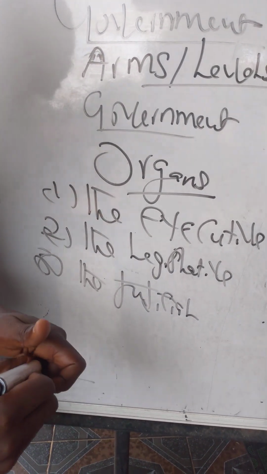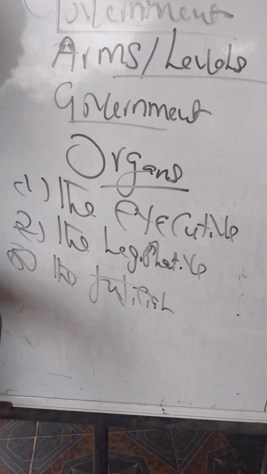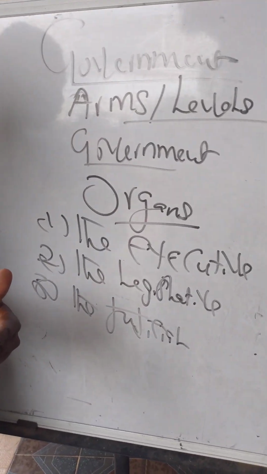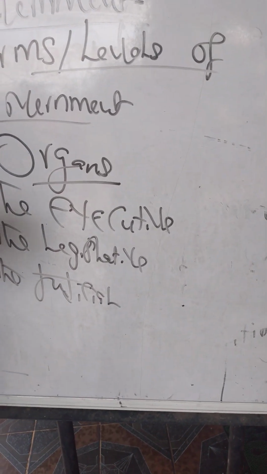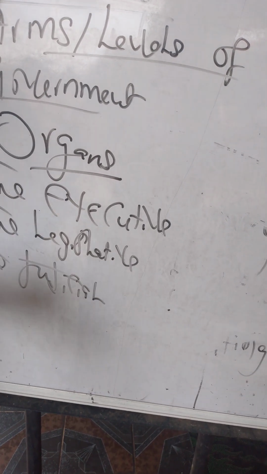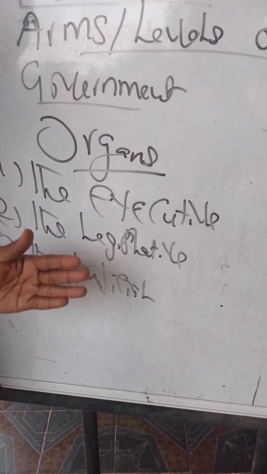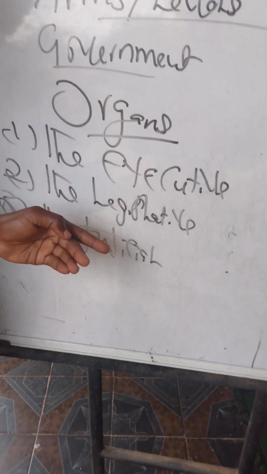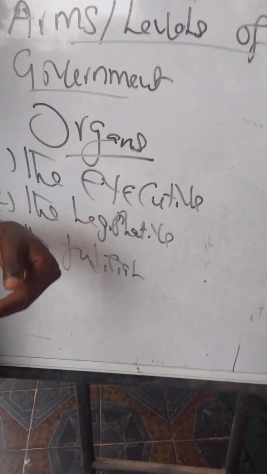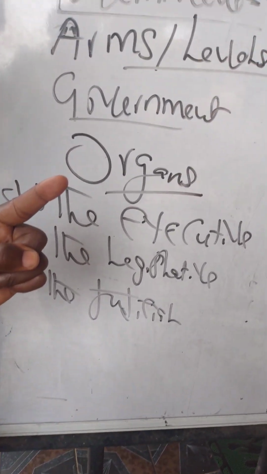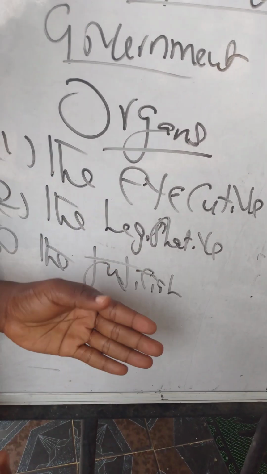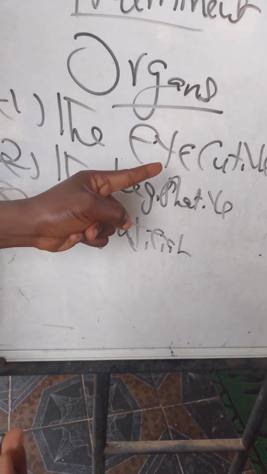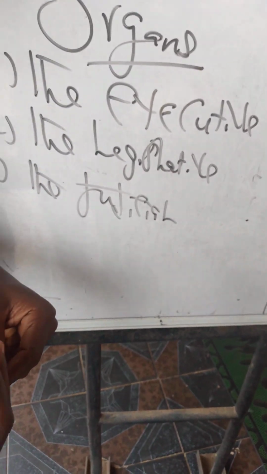Now, what is the executive arm of government? The executive arm of government is that arm of government charged with the responsibility of implementing the laws of the Constitution. They are the law implementers. They implement the policies and execute the programs of the government. Note, the police, civil defense, etc. can all be classified under the executive arm of government.